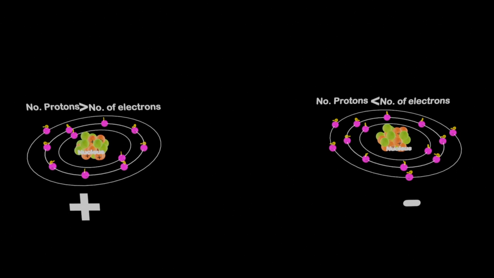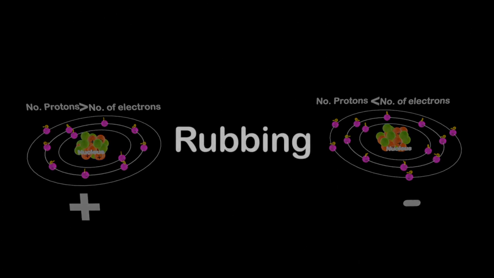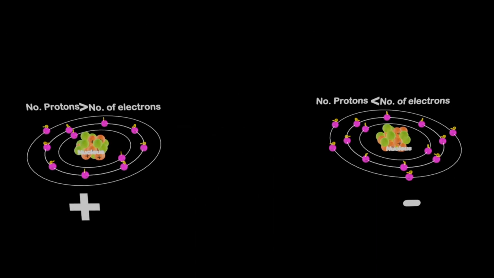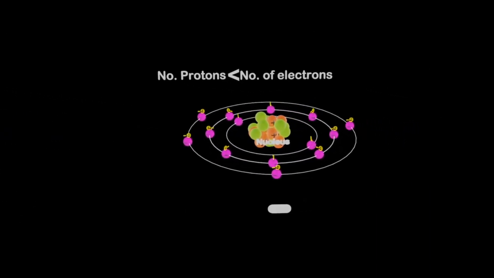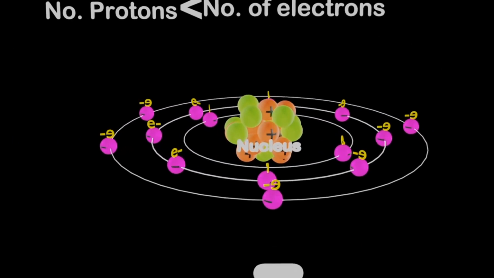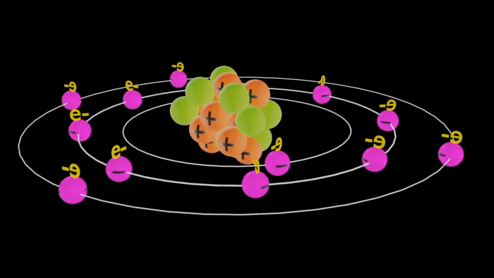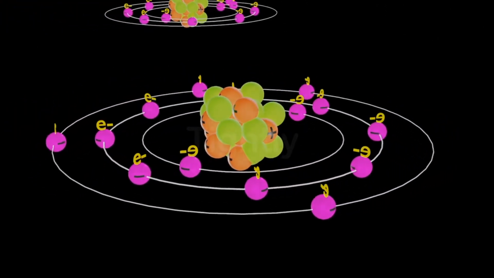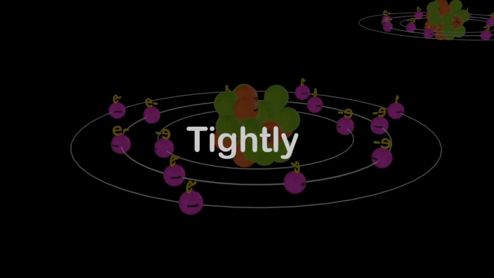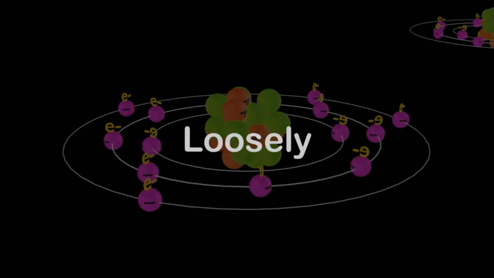These electrons are exchanged during rubbing, and the body becomes positively or negatively charged. It means that any body can be positively or negatively charged depending on which body's atoms are holding their electrons tightly and which body's atoms are holding their electrons loosely.